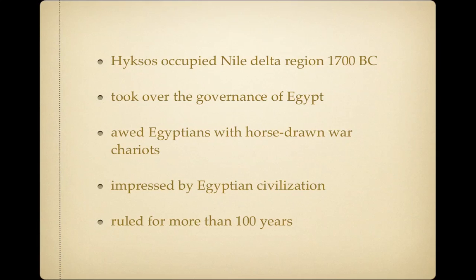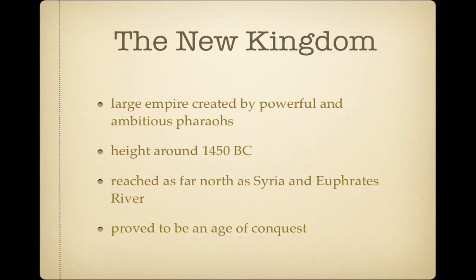Okay, welcome back again. Now we're going to look at the New Kingdom. During the years of the New Kingdom, a number of powerful and ambitious pharaohs created a large empire. At its height around 1450 BC, the Egyptian Empire reached as far north as Syria and the Euphrates River. The New Kingdom proved to be an age of conquest that brought Egyptians into greater contact with people in southwestern Asia as well as other parts of Africa.